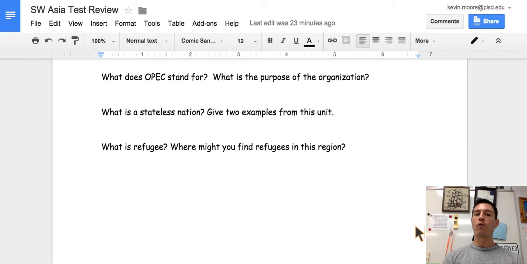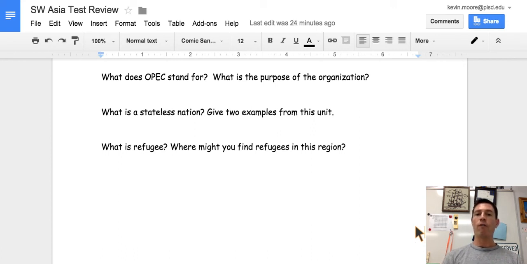OPEC stands for the Organization of Petroleum Exporting Countries, which means there are a lot of countries that export a lot of oil that are members of this organization. Not every country that has oil is a member of OPEC. The United States is not a member. Most of OPEC's members are from Southwest Asia, but not all of them.